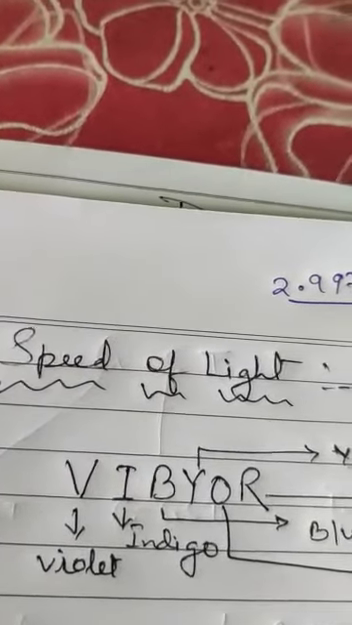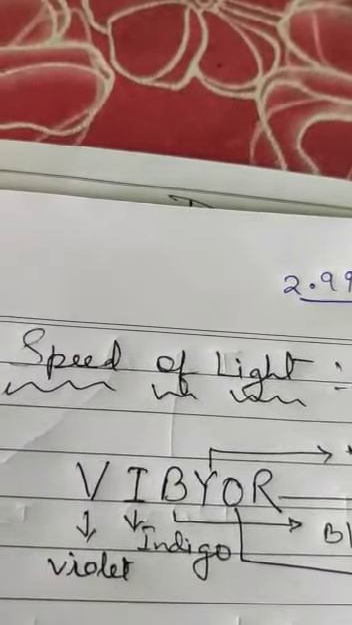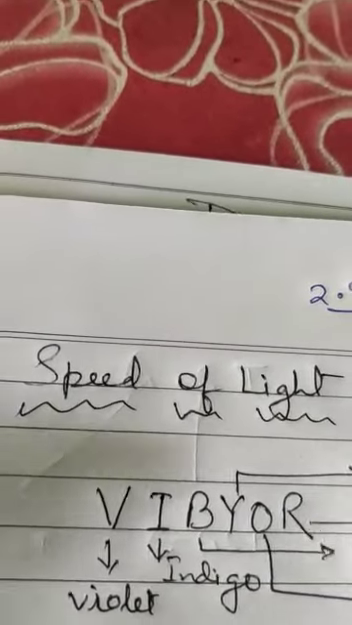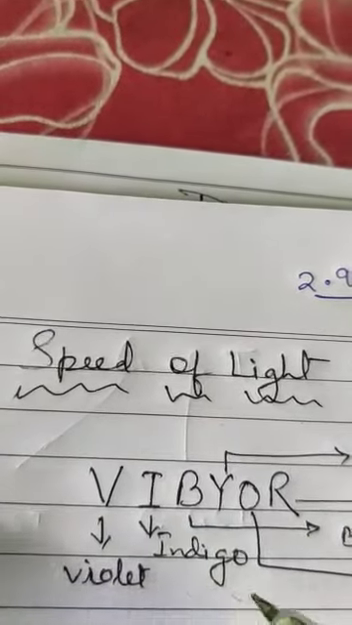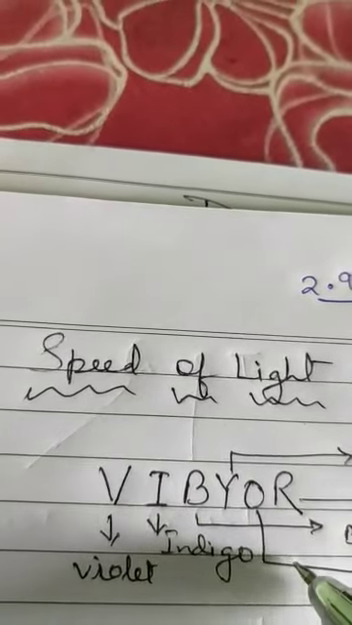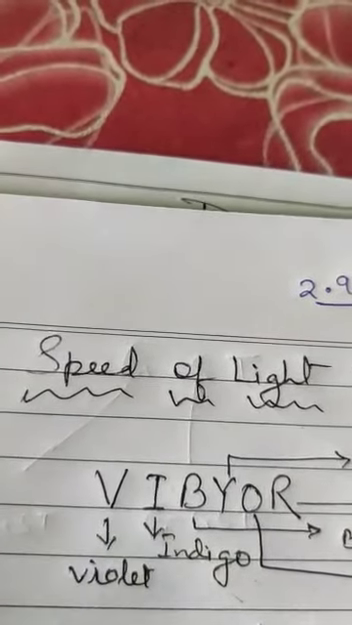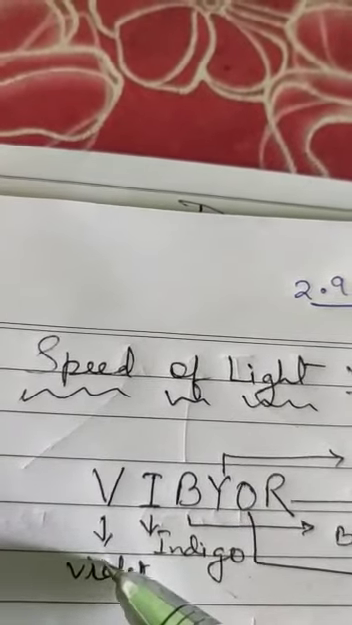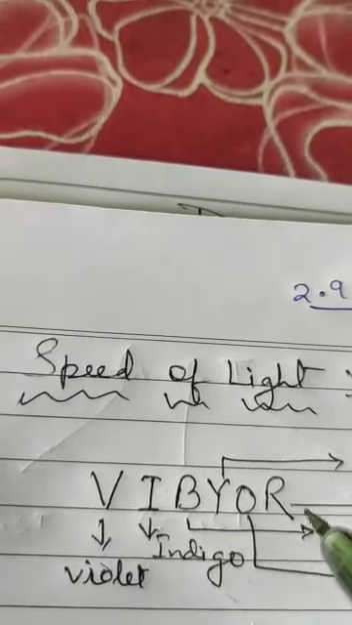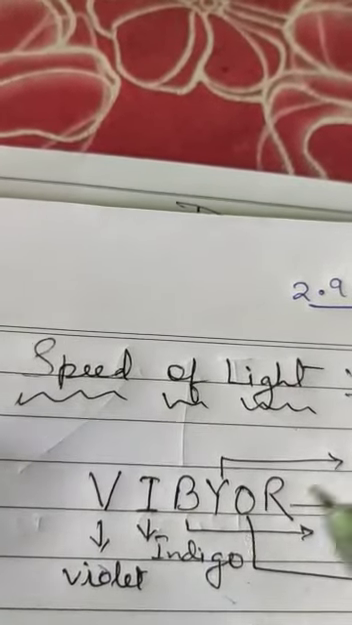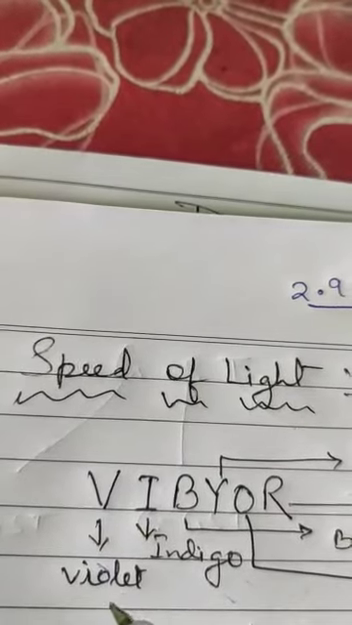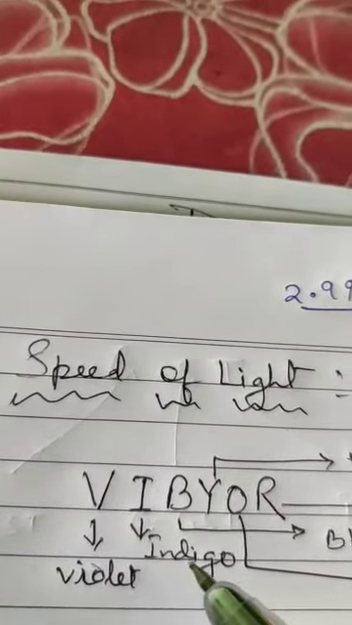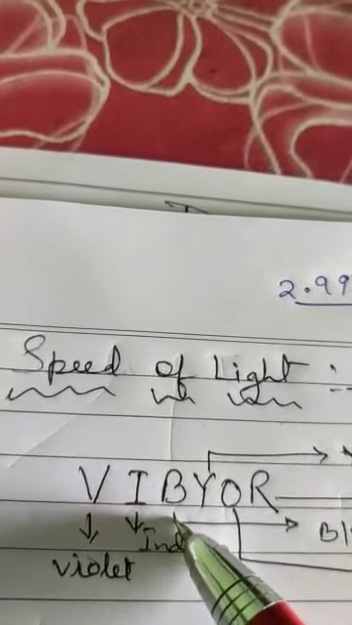Now the second topic is VIBGYOR. What is VIBGYOR, children? First of all, understand the composition of white light. You must have seen a rainbow after a rain shower. The rainbow consists of 7 colors. Have you ever wondered where these colors come from? The answer is sunlight. When sunlight passes through tiny droplets, it splits into its constituent colors, the 7 colors.